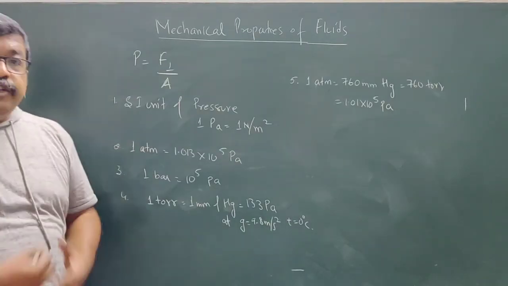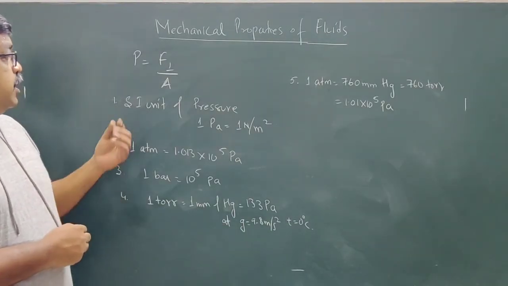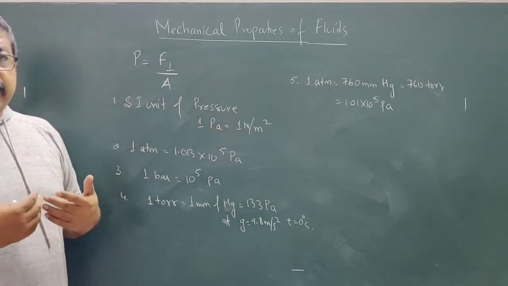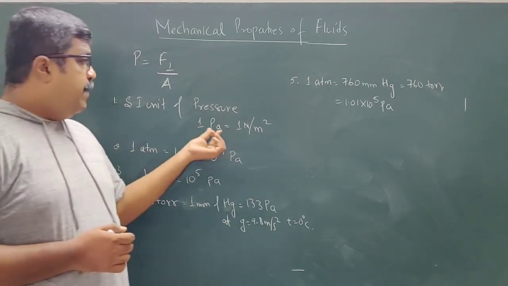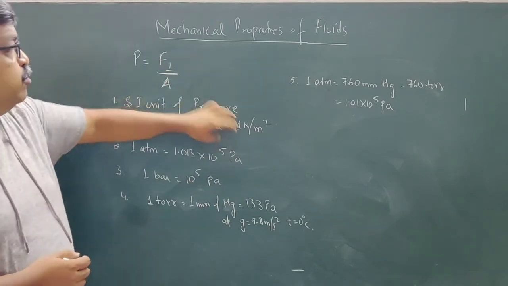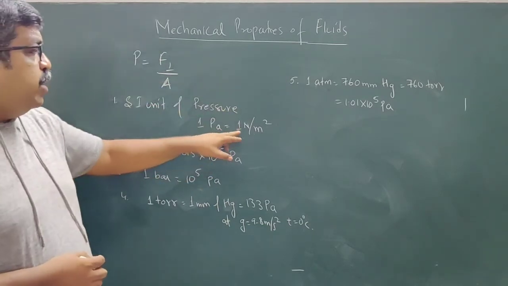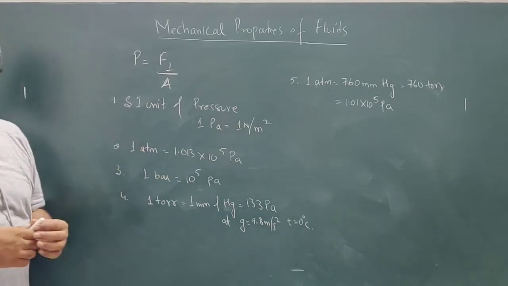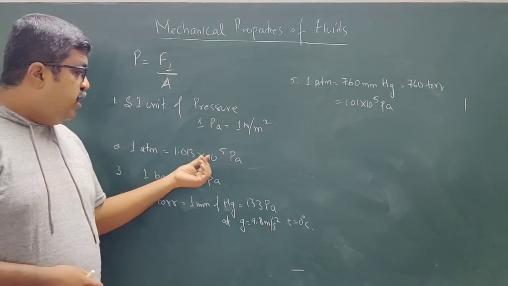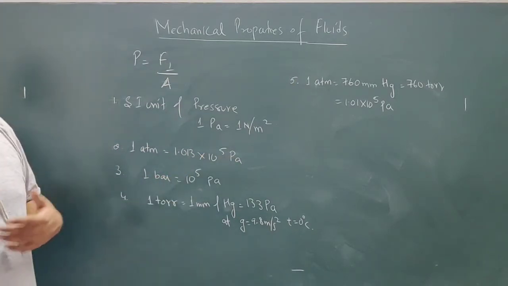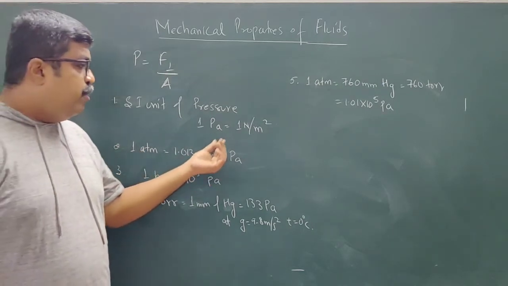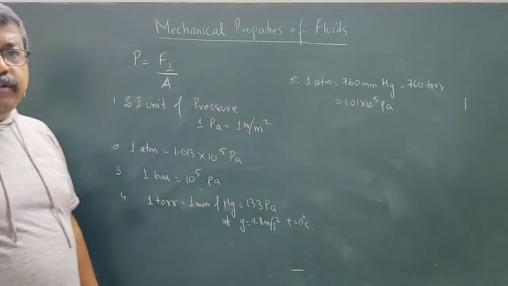Now regarding the various units of pressure, the SI unit of pressure is 1 Pascal, expressed in Pascal or Newton per meter square. So 1 Pascal is 1 Newton per meter square. Pressure is force per unit area, force is Newton, area is meter square. Another unit which is commonly used is atmosphere. 1 atmosphere is 1.013 into 10 power 5 Pascal. For calculation's sake, in most cases, you can take 1 atmosphere equal to 10 power 5 Pascal. You can neglect this term 1.013.